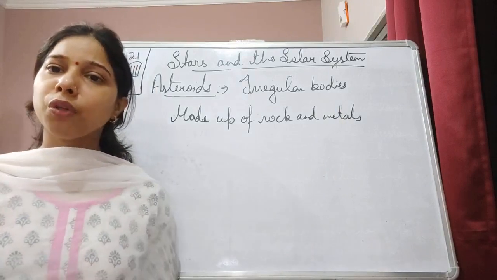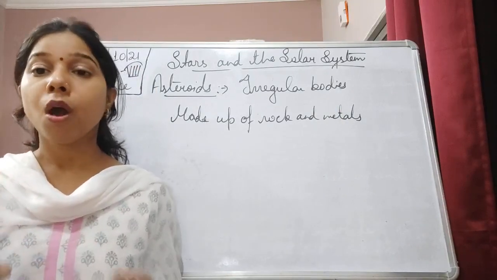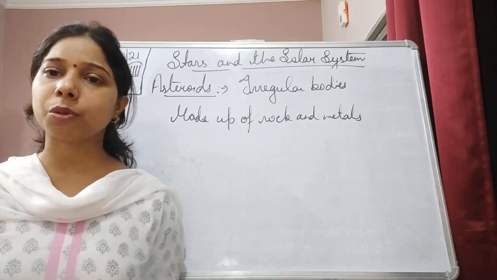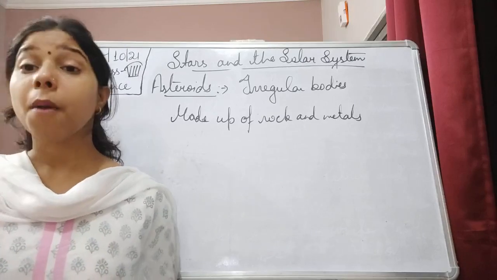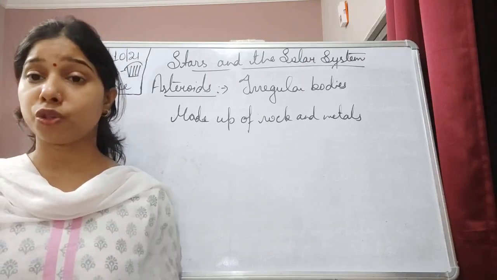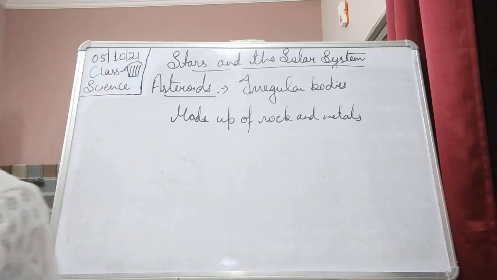Most of the asteroids you will find are present between Mars and Jupiter, which we also call the asteroid belt. It does not mean that asteroids are not present anywhere else, but the maximum number of asteroids are present in that asteroid belt, which is present between Mars and Jupiter.